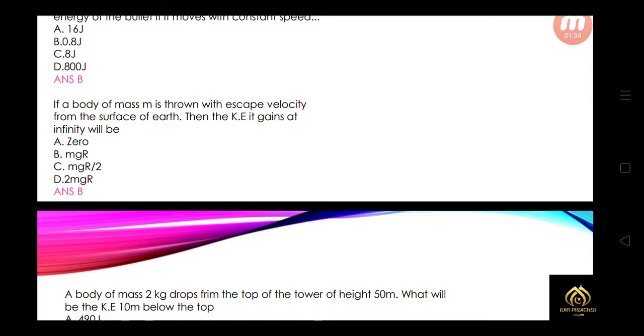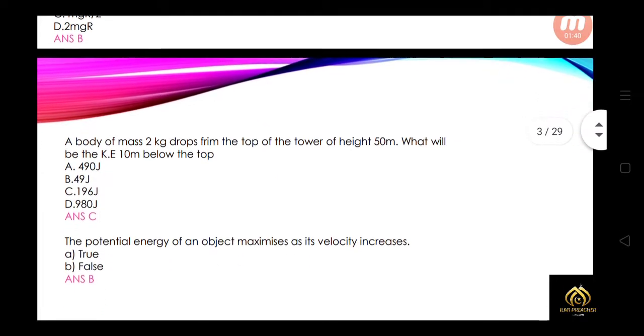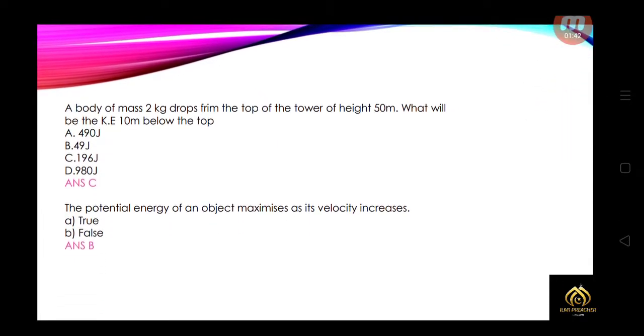If a body of mass m is thrown with escape velocity from the surface of Earth, then the kinetic energy it gains at infinity will be, so that is mgR. A body of mass 2 kg drops from the top of a tower of height 50 meter. What will be the kinetic energy 10 meter below the top? So that is 196 joule.